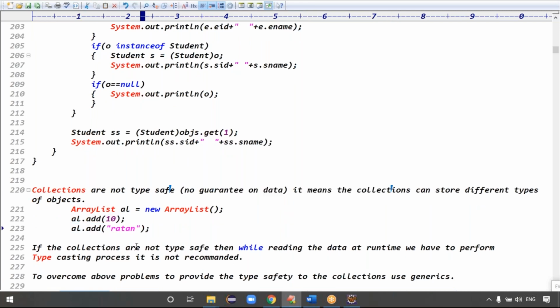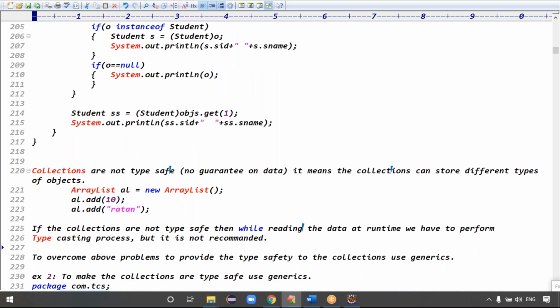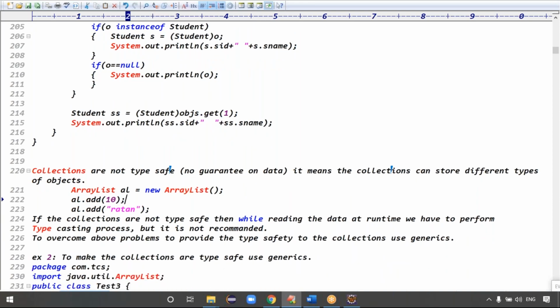If the collections are not type safe, while reading the data at runtime, we have to perform the typecasting process, right? But it is not recommended, right? To overcome that problem, how can you overcome the problem, guys? We have to give the type safety to the collection, right?